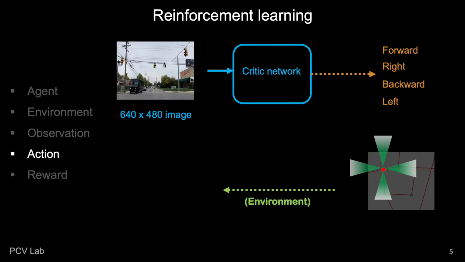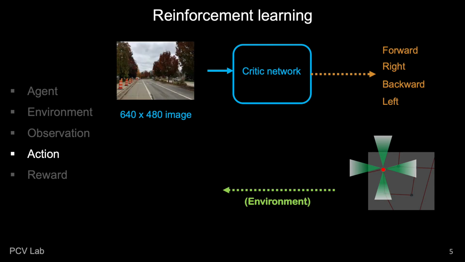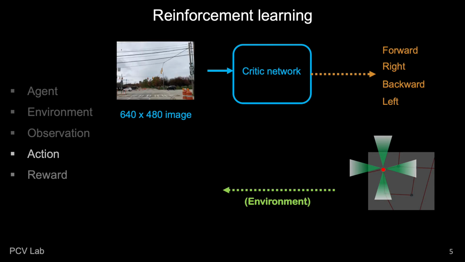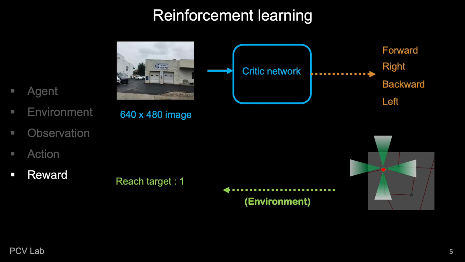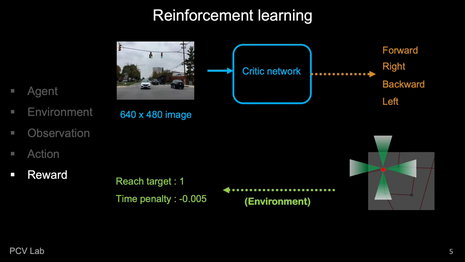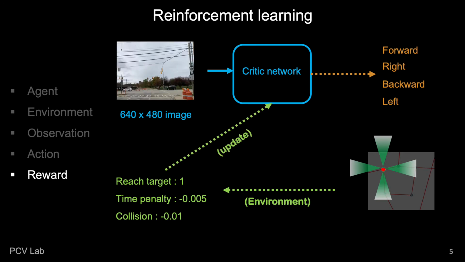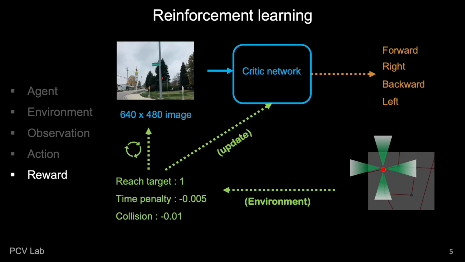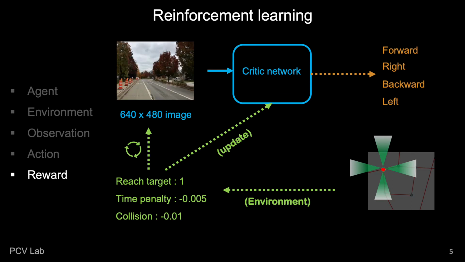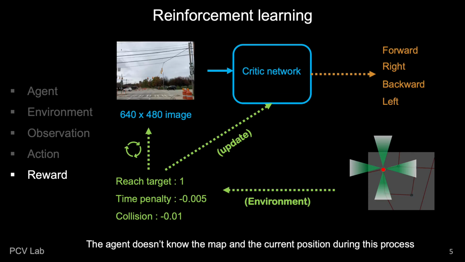For example, if the agent chooses to move forward, it comes to the next state. If it reaches the goal, it will get 1 point. If not, minus 0.005 for a time penalty, and if collision, it will get minus 0.01. We update the critic network according to this reward using the temporal difference approach, and repeat this process until the agent masters the navigation policy.